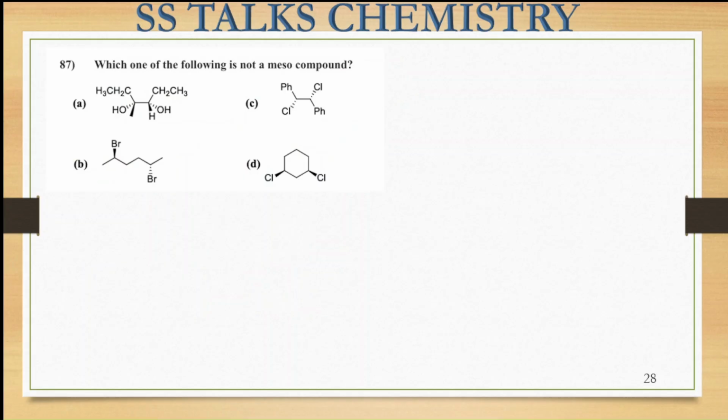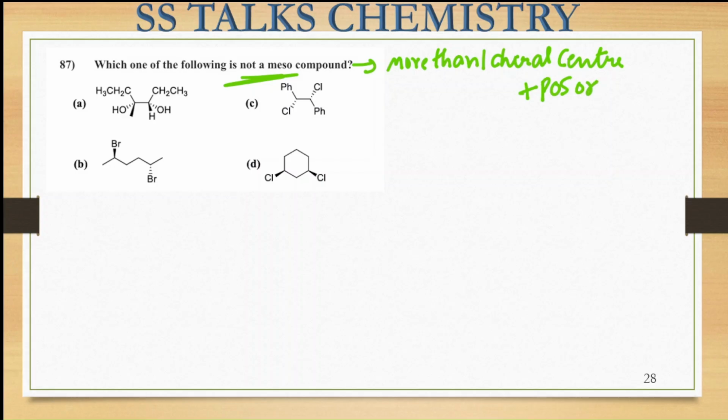In this case, we have to find which of the following is not a meso compound. So for a meso compound, the molecules will have more than one chiral center, and a plane of symmetry or a center of symmetry will be present in the molecule. So more than one chiral center, plus the plane of symmetry or the center of symmetry, is present in meso compounds.